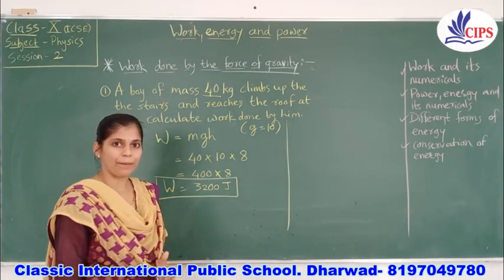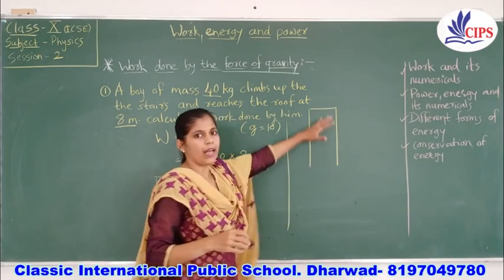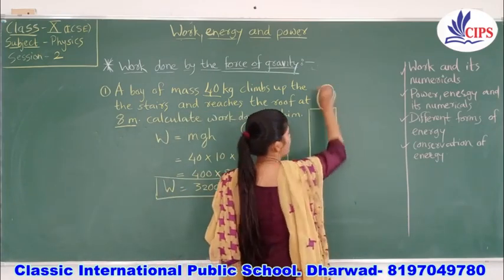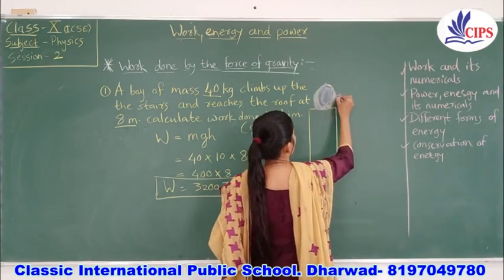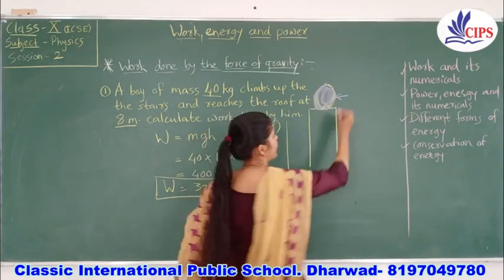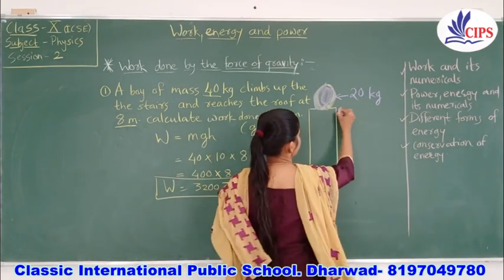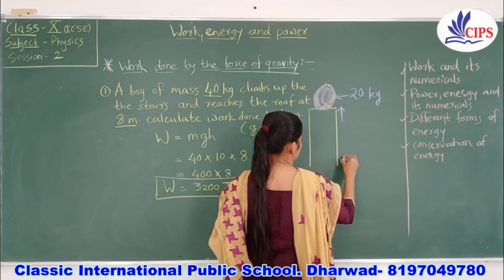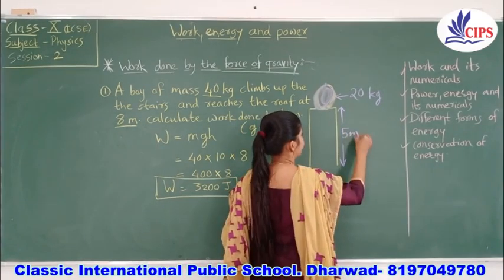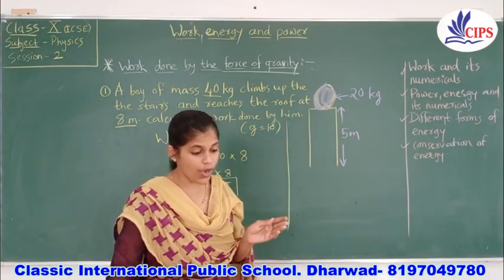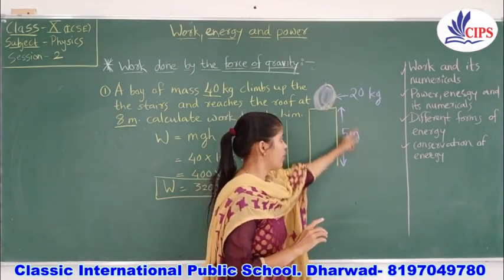Now let us take one more example. Suppose any kind of object. It is one pillar. On that pillar, one ball is there. This is a metal ball, you can say. This ball has a mass of nearly 20 kgs. The height of the pillar, let's take it is 5 meter. This is the given condition and you are asked to calculate the work done by the ball after falling down.